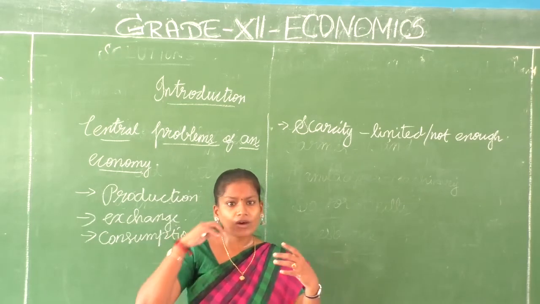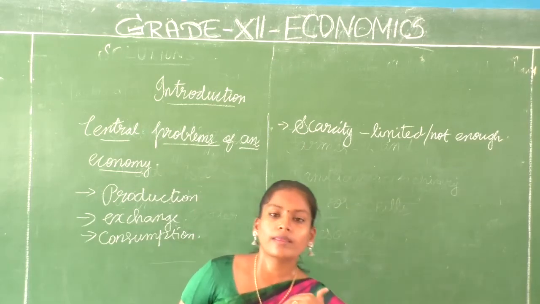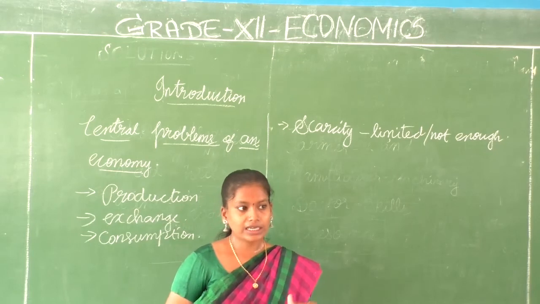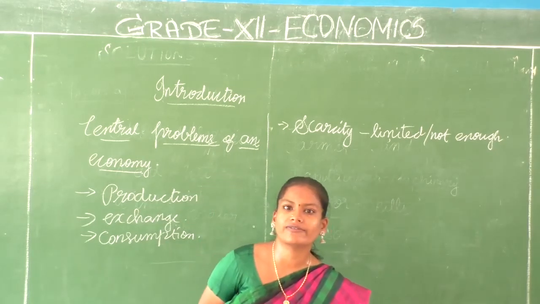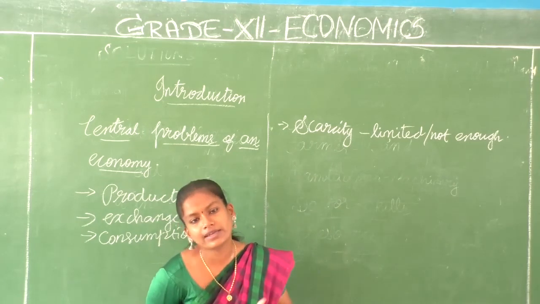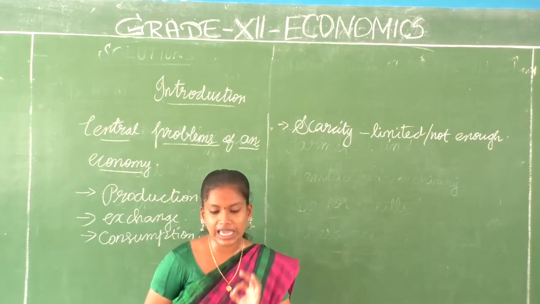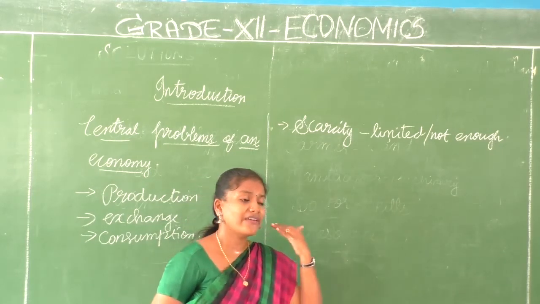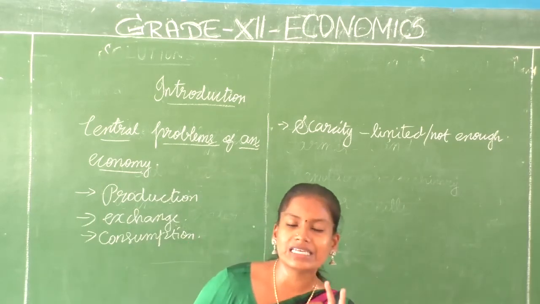Okay, so same way everything happens. When you don't have enough of something, the price of it increases. Clear? Sometimes the rate of onions will be very costly. Why? Enough is not there. It is very demanding. So that is what we mean by scarce resources. Scarcity means what? That every society has to face scarcity for each and every resource.